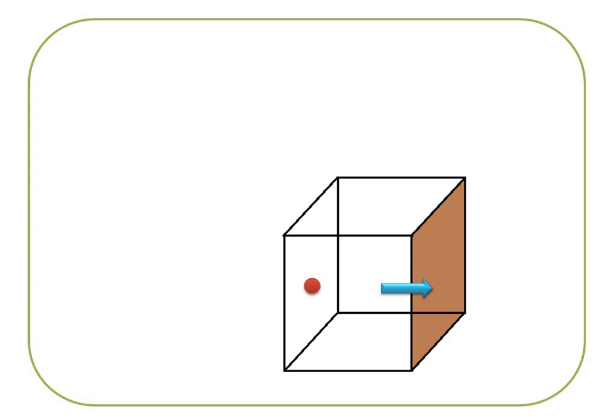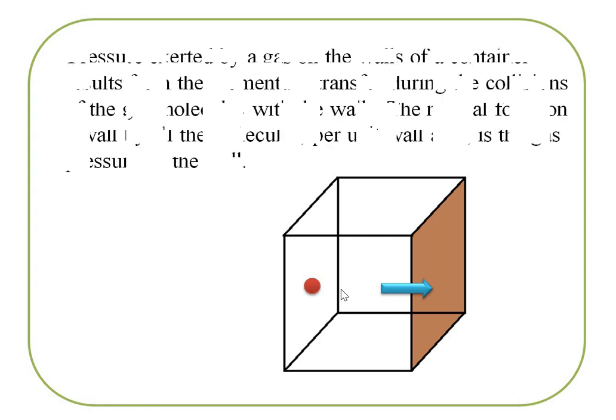So the molecule travels back toward the shaded wall again to collide with the shaded wall. So this one is the first length, L, and bouncing back it is again length L. So the molecule travels a distance of twice L in between the two collisions.